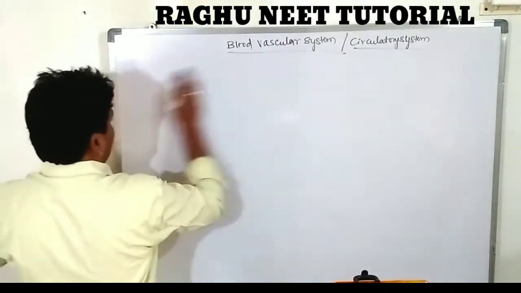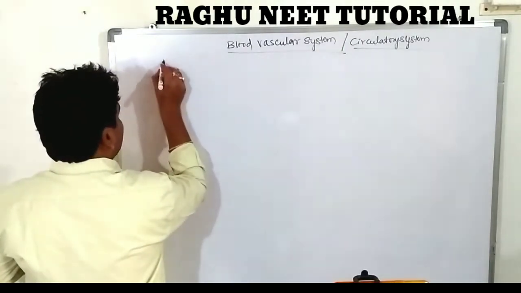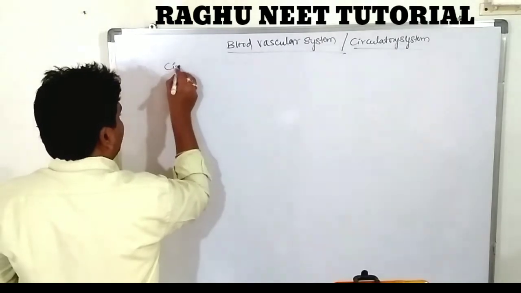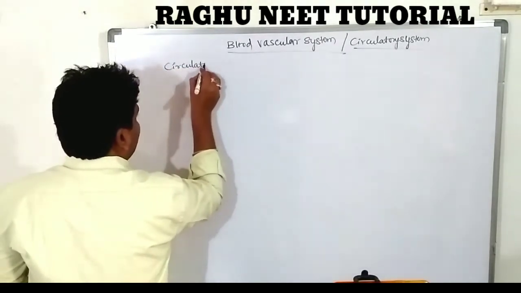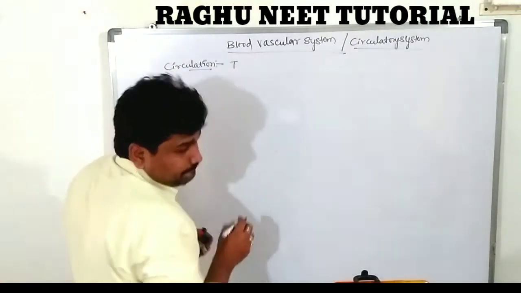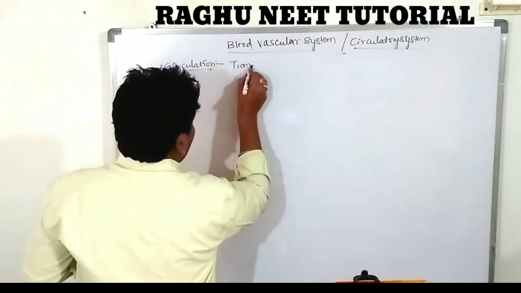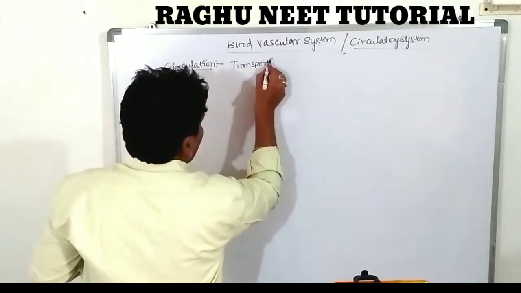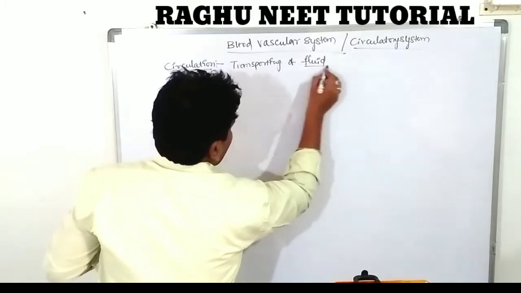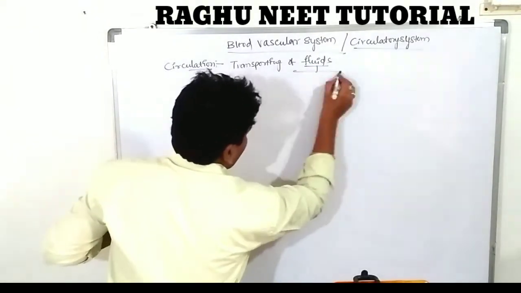The blood vascular system. First of all, what is circulation? Circulation is nothing but transporting of fluids. Which fluids?